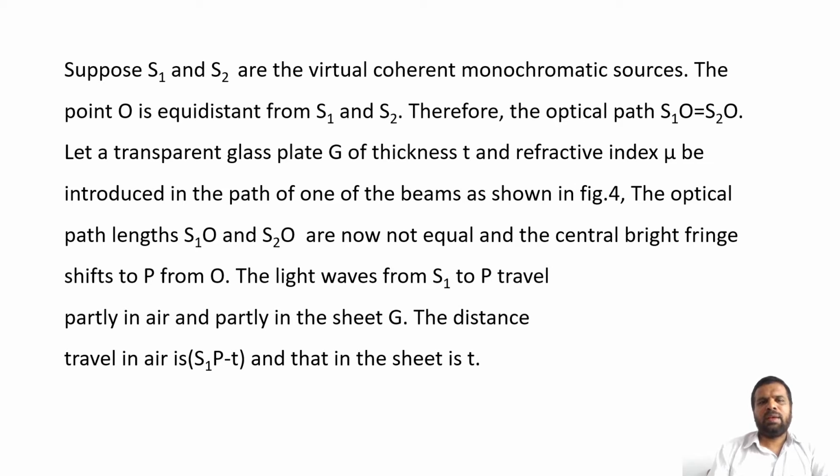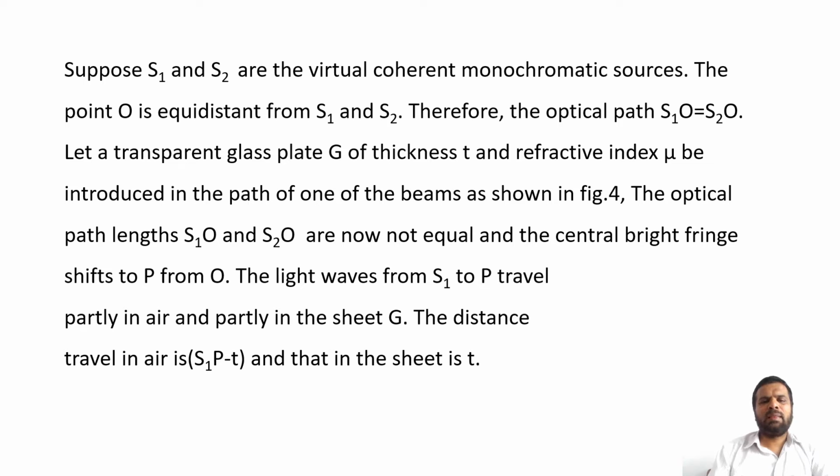Suppose S1 and S2 are the virtual coherent monochromatic sources. The point O is equidistant from S1 and S2. Therefore, the optical path S1O is equal to S2O. Let a transparent glass plate G of thickness t and refractive index mu be introduced in the path of one of the beams, as shown in figure 4.